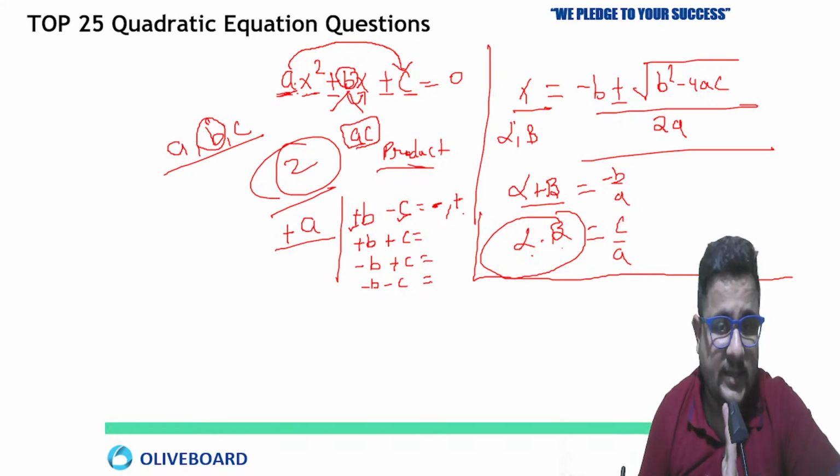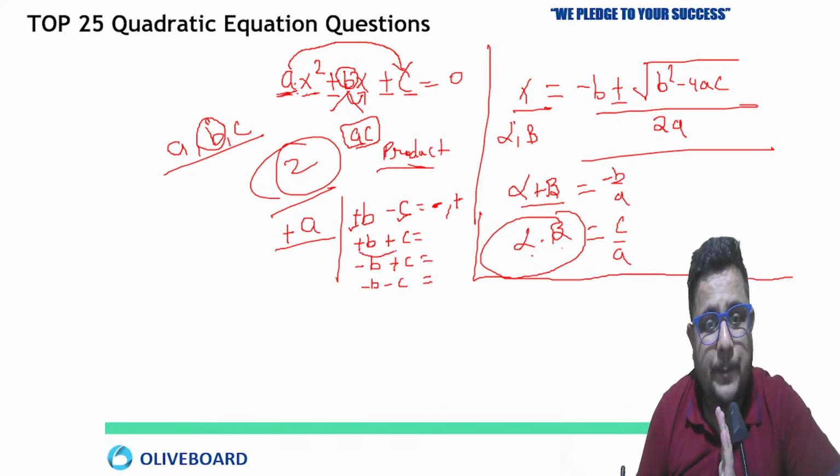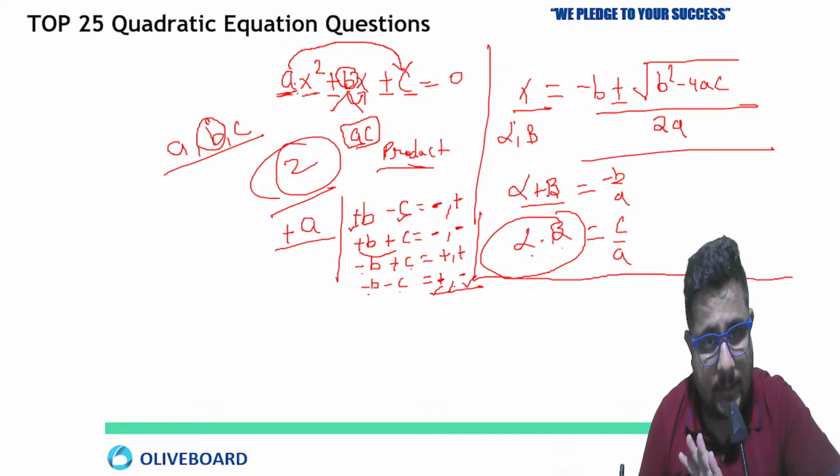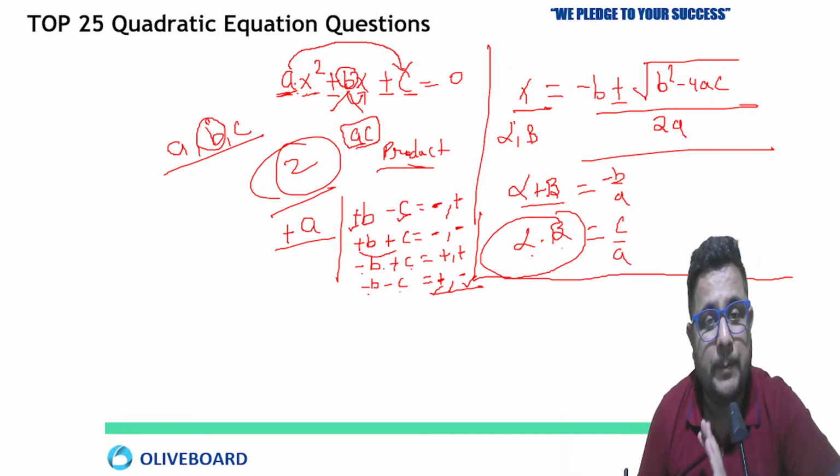If both are positive, then both roots will be negative. If b is negative and c is positive, both roots are going to be positive. If b is negative and c is negative, first plus, then minus, meaning the larger value will be positive and the smaller value you keep with a negative sign. This is the shortcut which you have to keep in your mind.